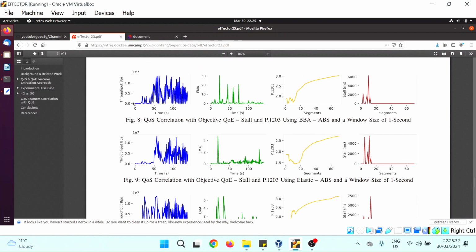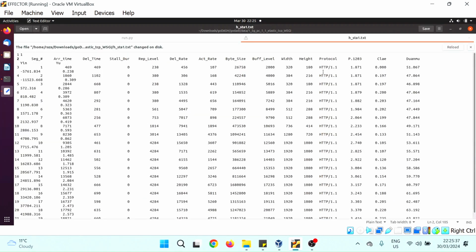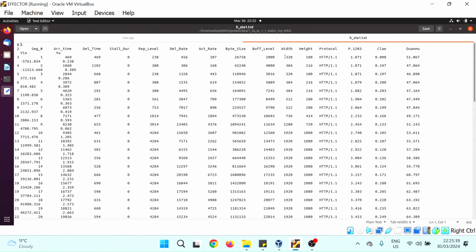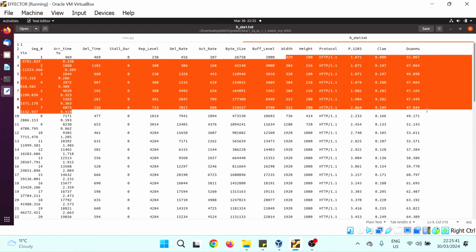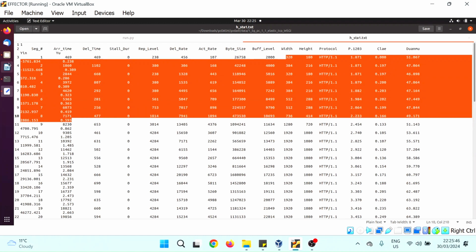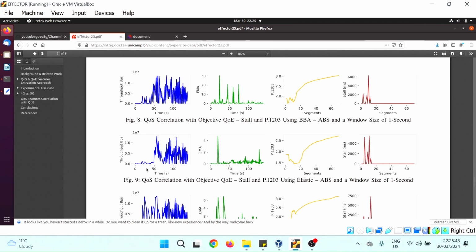We can see that initially the network condition was not good, and we can also see from the logs that these segments are running in very low resolutions, low bitrate, low mean opinion score, and the throughput is also a little bit not nice. Then we can see these spikes, the relationship that at this point something is wrong. At this point the quality of experience is not good, and we also experience a stalling event.